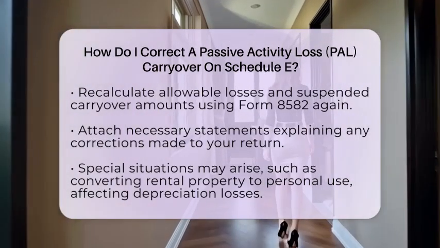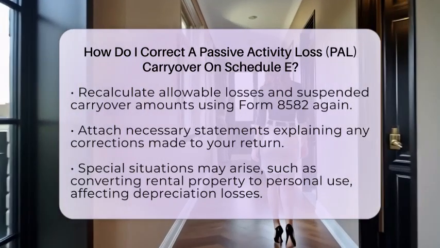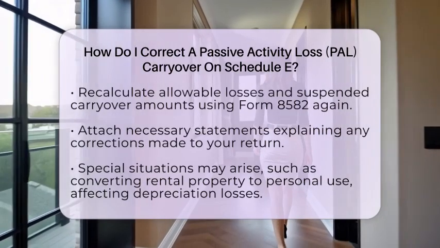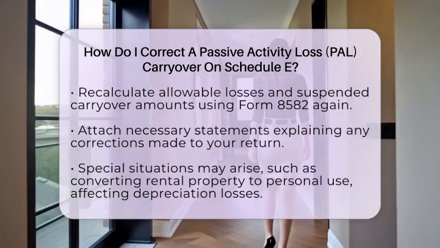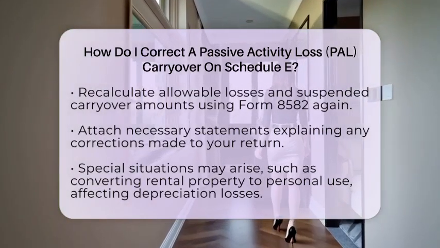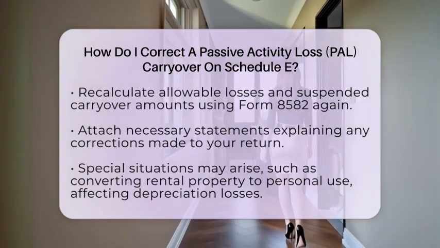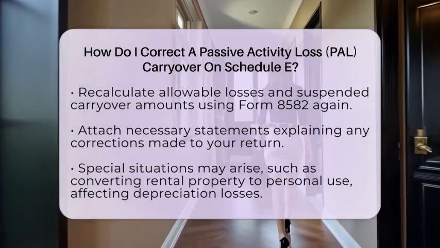There are special situations to consider as well. For instance, if you converted a rental property to personal use, you may have suspended depreciation losses that were not deducted. These losses will remain as suspended until you sell the property. In the year you sell, you will need to reintroduce these carryovers on Schedule E and Form 8582 to offset any gains or income from the sale.